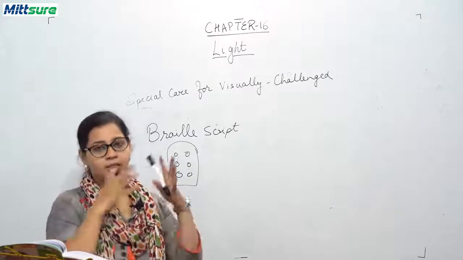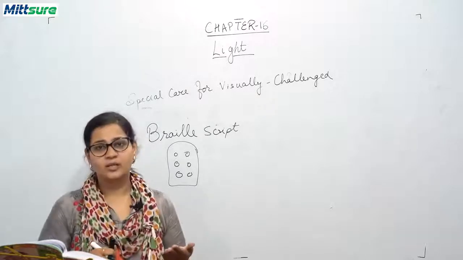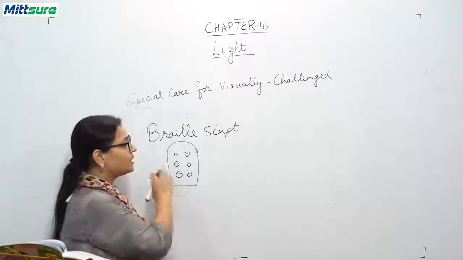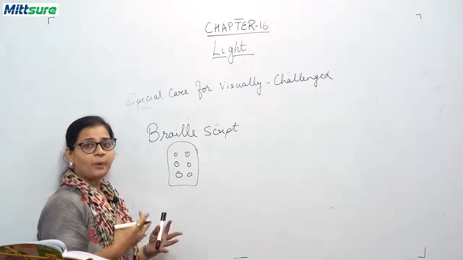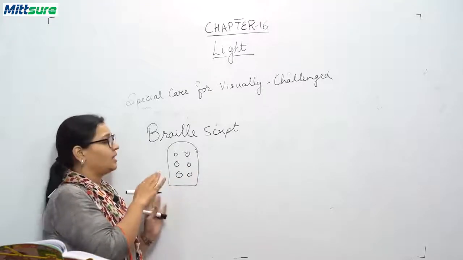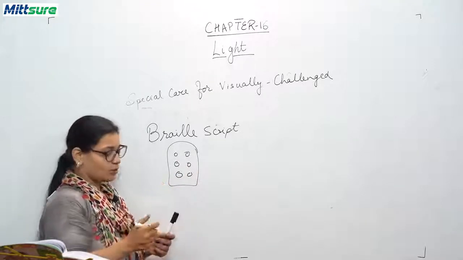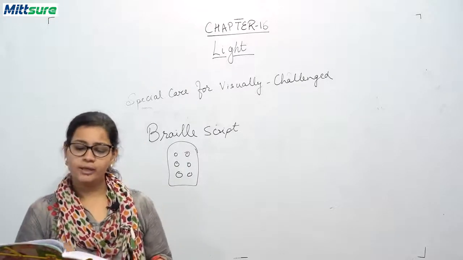This Braille script consists of a series of slightly raised dots, so that a person can touch them and identify. A person who is visually impaired or visually challenged can read and write in the form of Braille script. So he will be getting proper education also, okay.